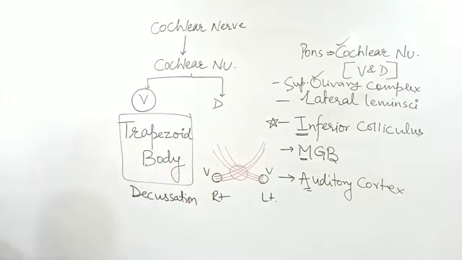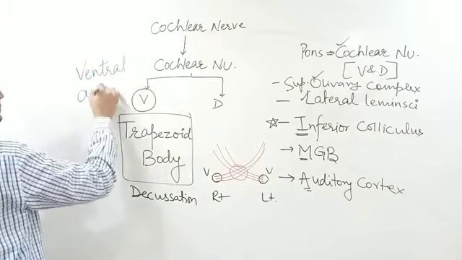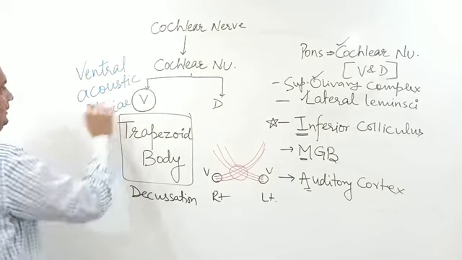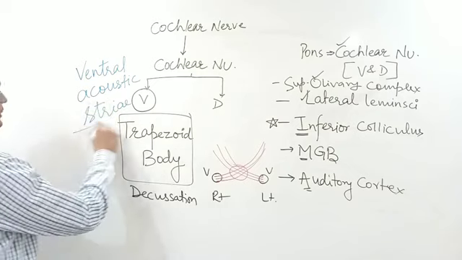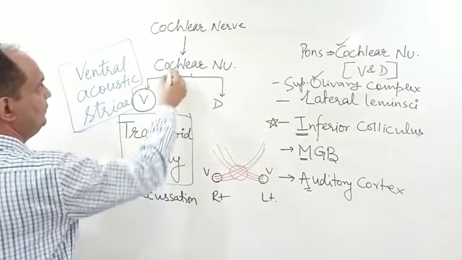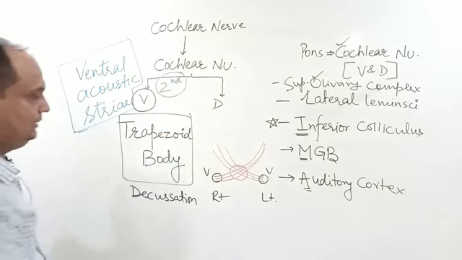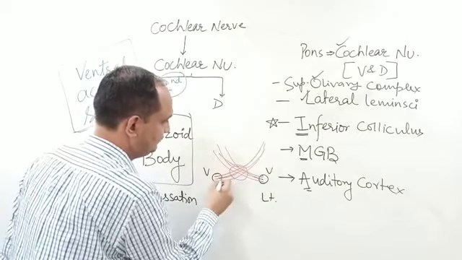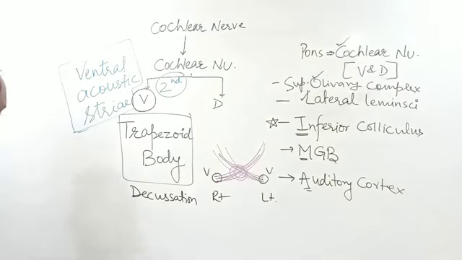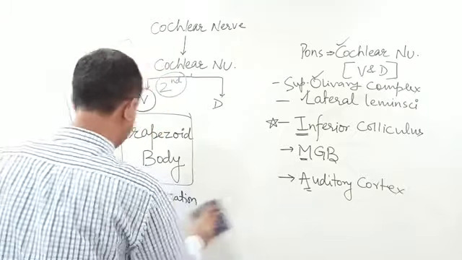What is the actual name for this trapezoid body? Ventral acoustic stria. Now what is the ventral acoustic stria? It means the fibers arising from the cochlear nuclei. These represent the second order neurons, and they show decussation in the ventral part of the pons, and this is known as the trapezoid body. So this is formed by the ventral cochlear nuclei fibers.